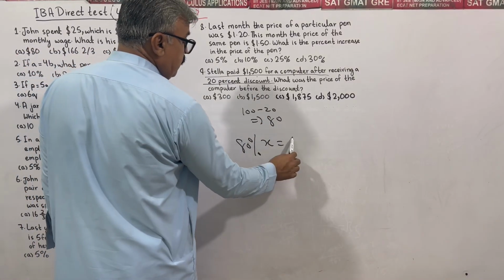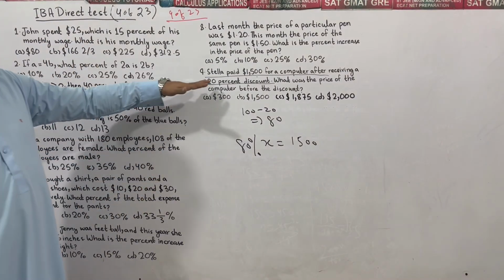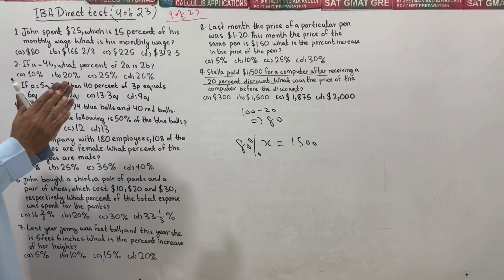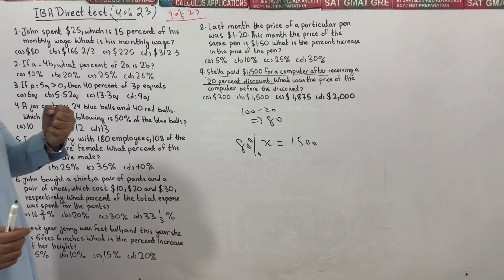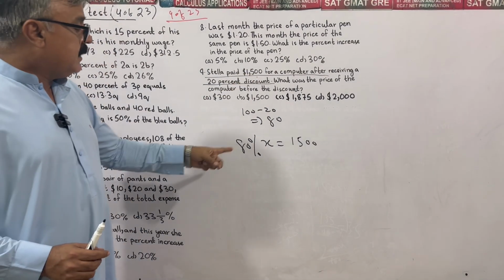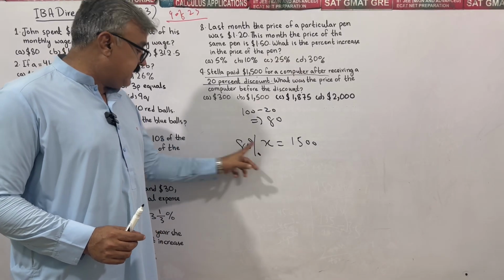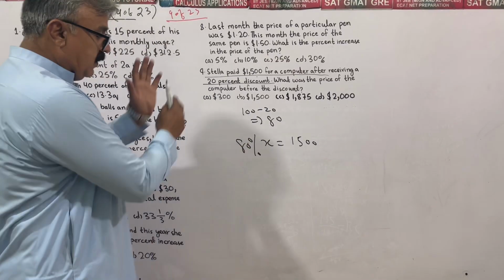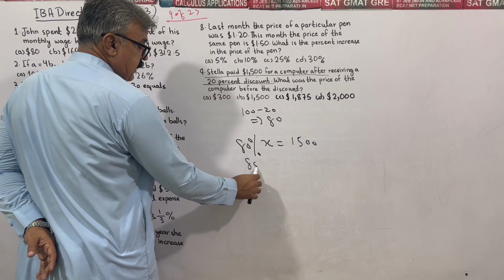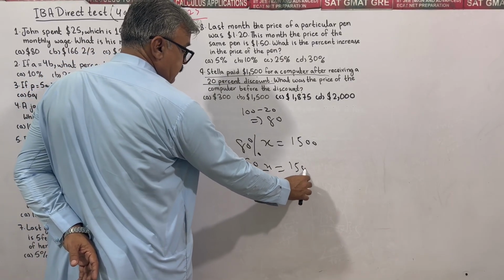We have paid 1500. Look at this: after obtaining a discount of 20%, we still paid 1500. So the written price, the original price, 80% of it is 1500. Solve for x: 80 divided by 100 times x is equal to 1500.